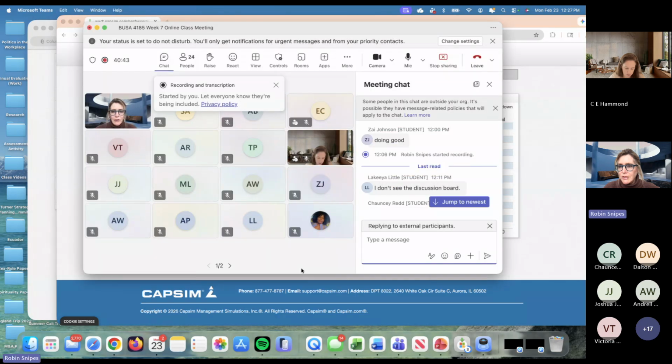Now, what I want to do on Wednesday is I would like to reserve Wednesday for those people who do have questions or who need help with the CAPSIM simulation, because we really do have to get that done. So Wednesday's online class will be optional, and you can use that time to meet in your team to do the team discussion board assignment that we have this week.